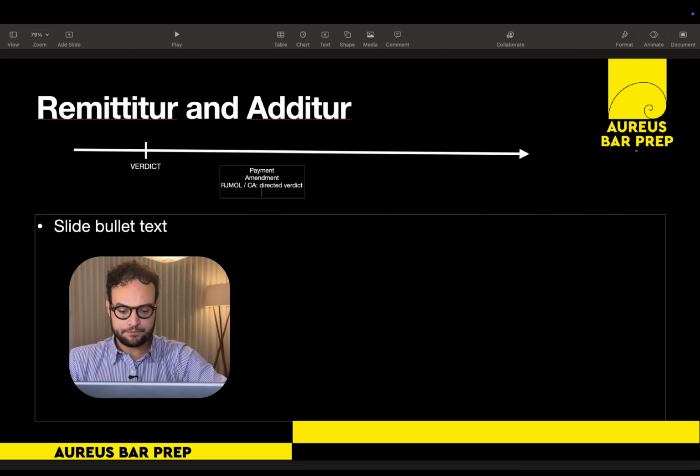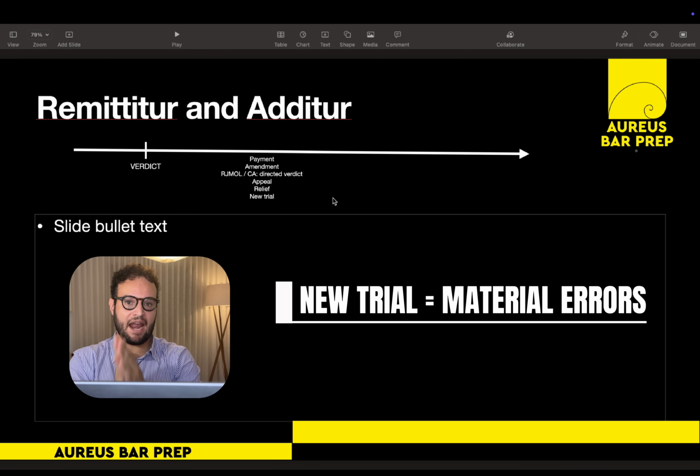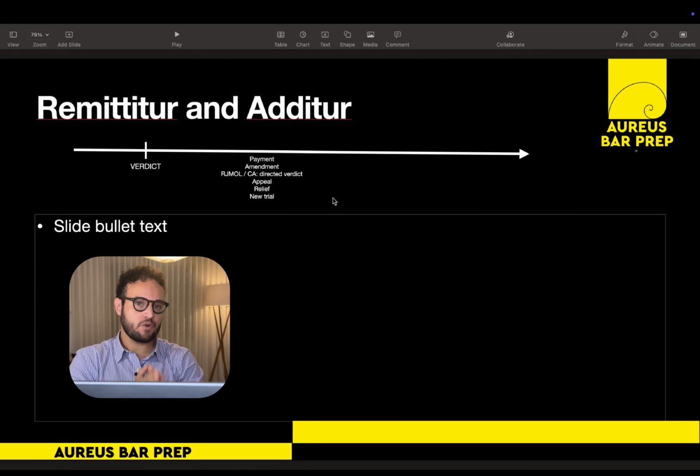They may appeal. They may move for relief from the judgment. Or they may move for a new trial. And remember, for bar exam purposes, a new trial is associated with material errors. If the party moves for a new trial, the judge may take several actions.